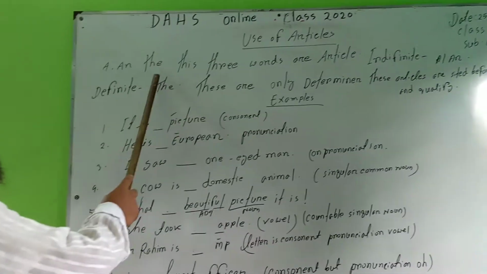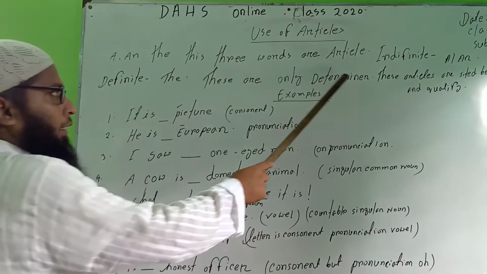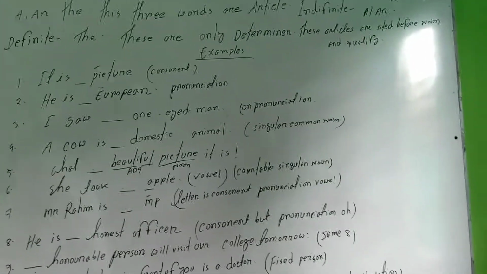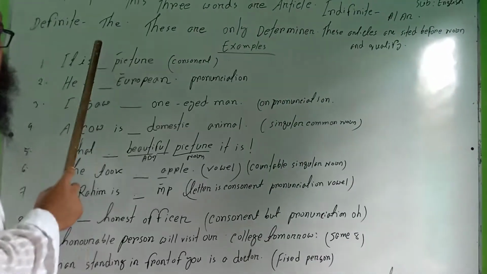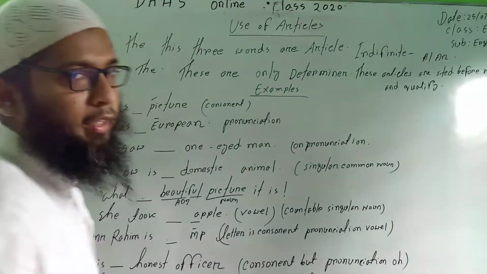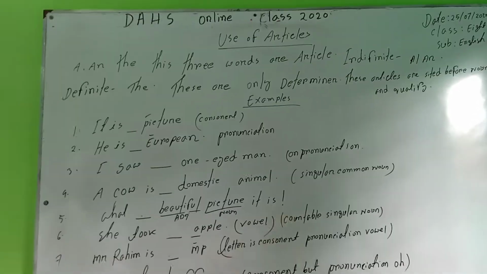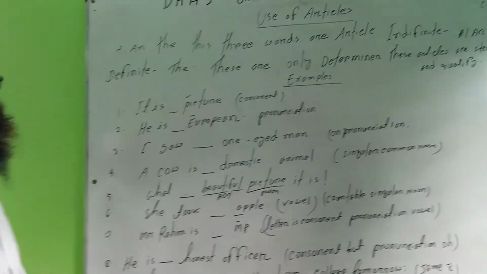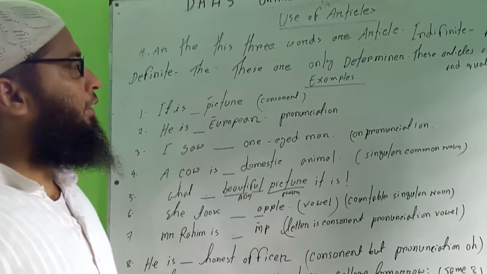A, an, and the. These three words are articles. There are two types of articles, as you know: indefinite articles and definite articles. Indefinite articles are a or an. On the other hand, the definite article is the. As you know, these are only determiners. All these articles are determiners. Do you know that all these articles are determiners?